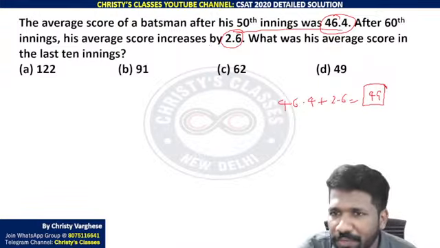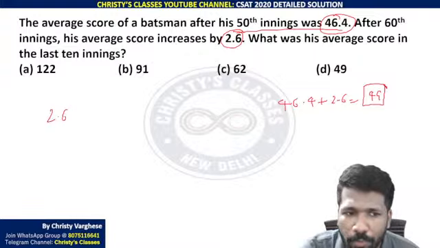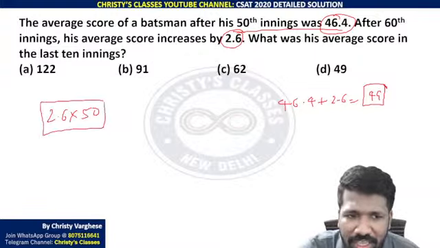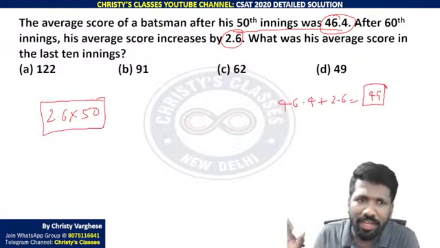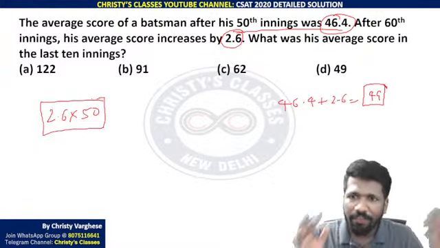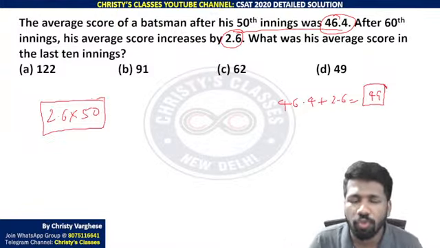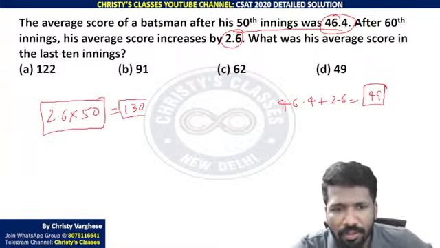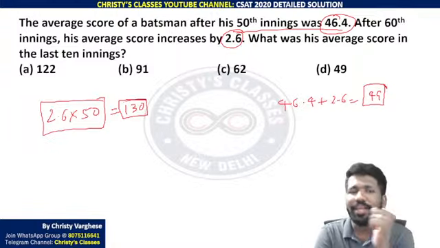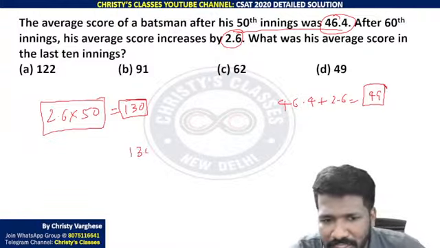Already the first 50 innings are lacking 49 by 2.6. So 2.6 into 50 is the deficiency to accomplish this. To reach this 49 combined average for 60 observations, the first 50 observations are creating a deficiency of 2.6 into 50. 2.6 into 50 is 26 into 5, that is 130. So already there is a lack of 130 runs in the first 50 innings. The last 10 observations should compensate for that 130 runs.